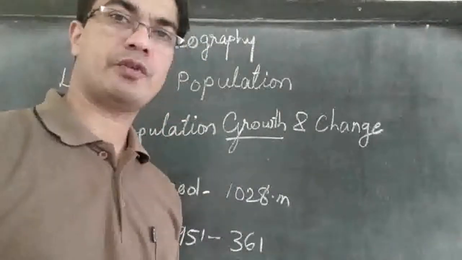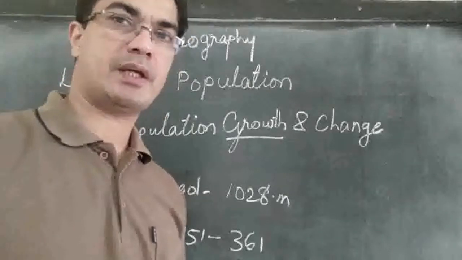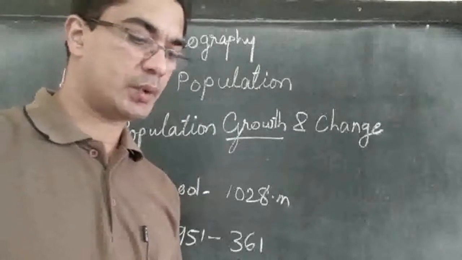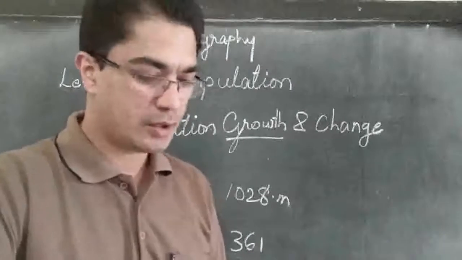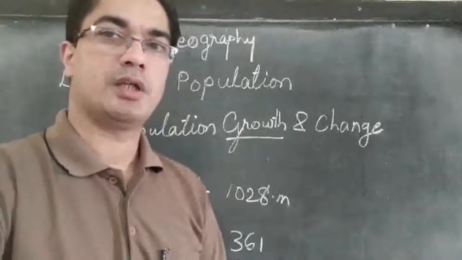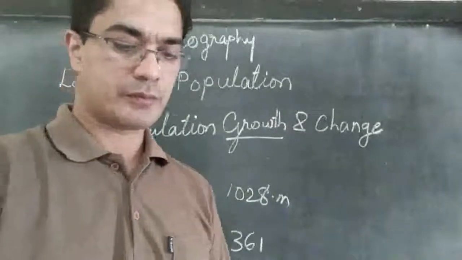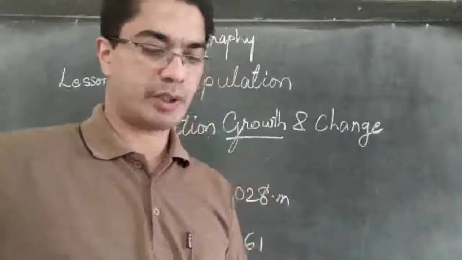Then in 1971, the total population became 548.2. Then the increase was 108.92 million people added to the Indian population. Then the percentage also increased, it became 2.20.